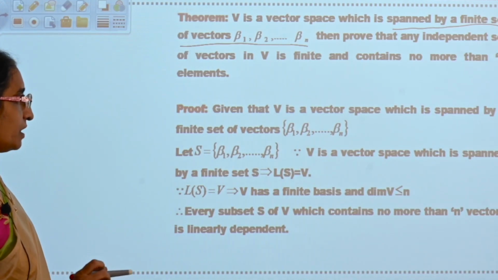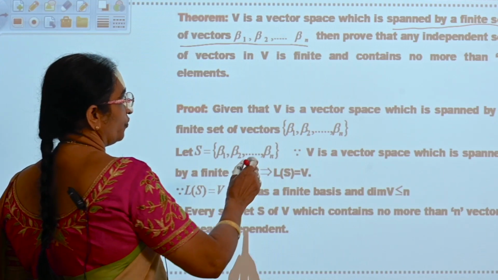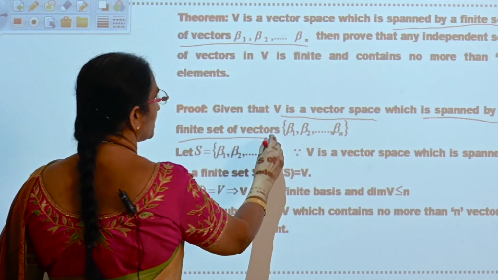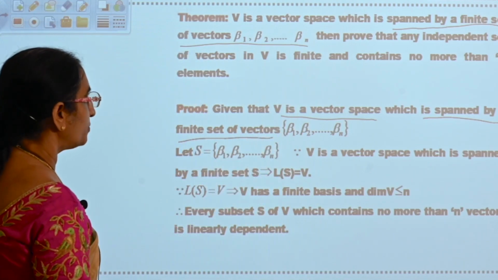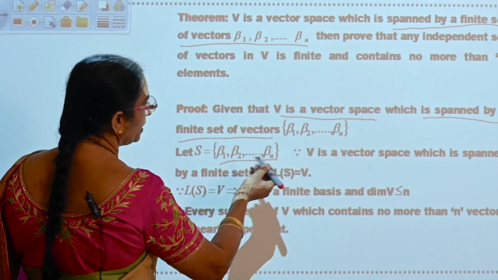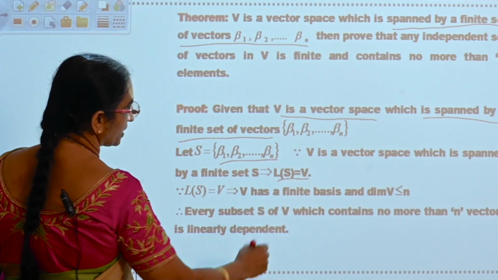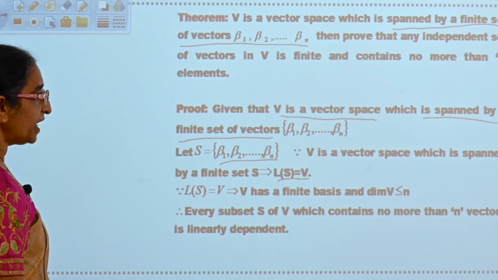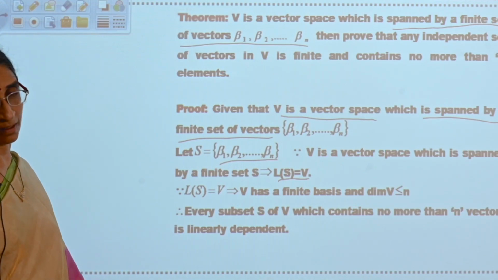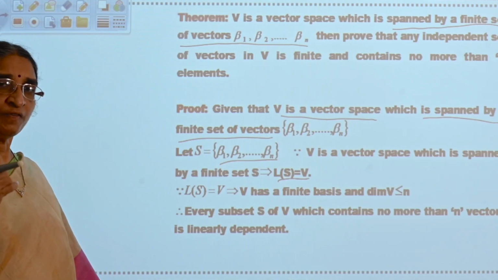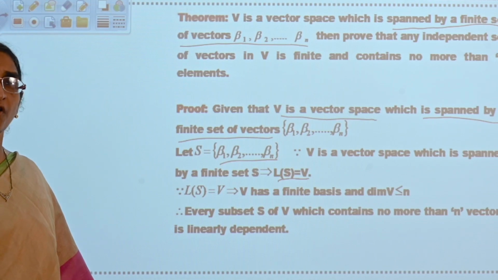Okay. Now see, what is given to you? V is a vector space which is spanned by a finite set of vectors. That means, now suppose S is equal to beta 1, beta 2, up to beta n, you have L of S equal to V. So L of S equal to V implies V has a finite basis. Is it or not? V has a finite basis. When will you say that a vector space is finite?